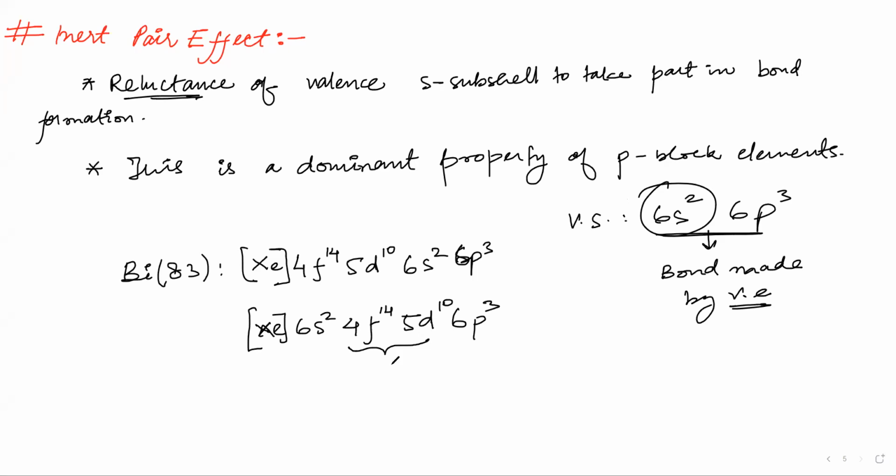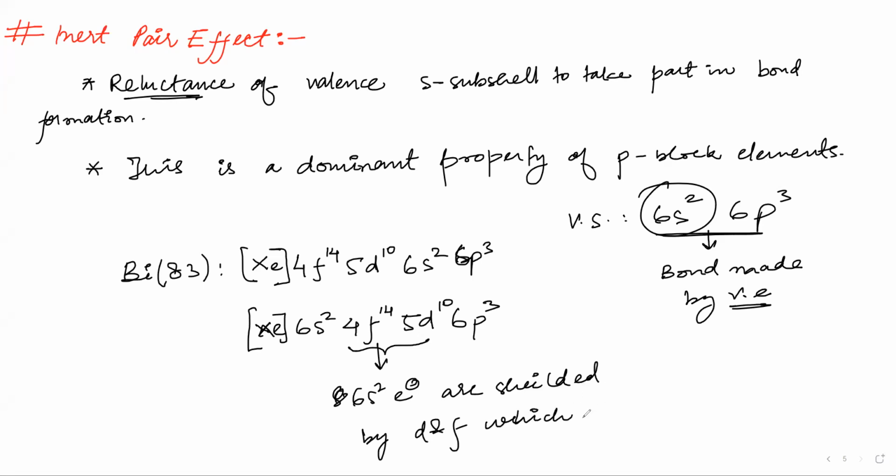It will not like to take part in bond formation. Why is that? Because it is shielded by D and F, which have poor shielding effect, right? D and F have poor shielding effect.